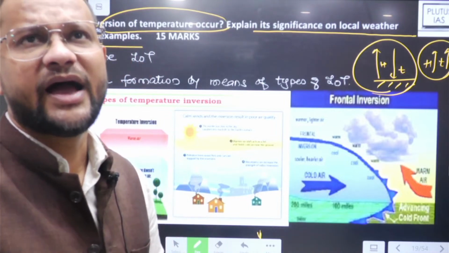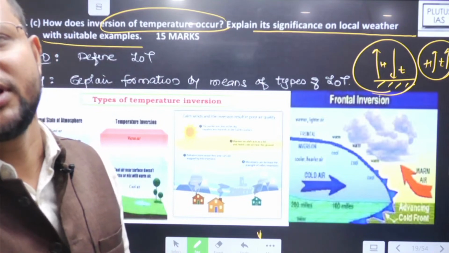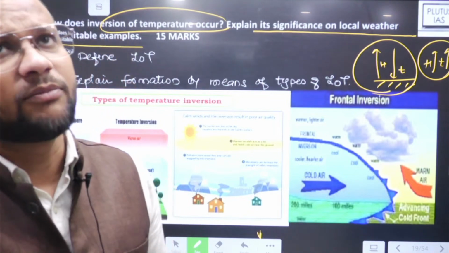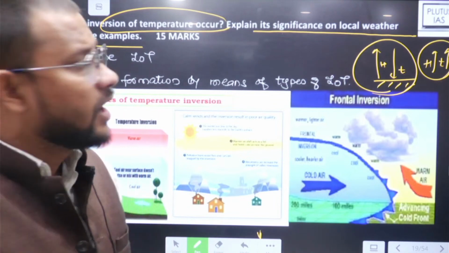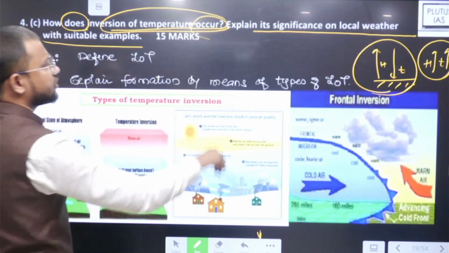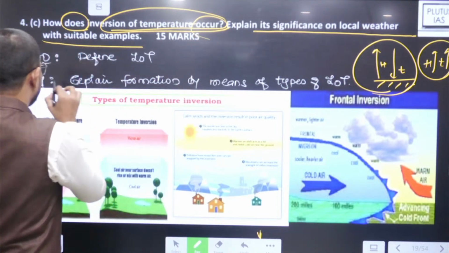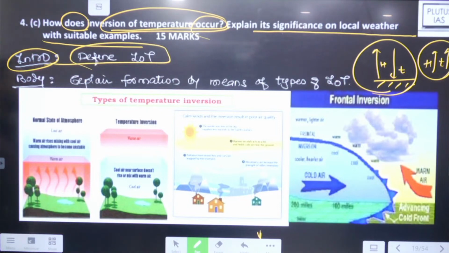So when height and temperature, during some exceptional time of the period, okay, or year or maybe space, are directly proportional, that is known as inversion of temperature. Question पूछ रहा है how does inversion of temperature occur? अब now it's best, right? Introduction में तो आपने definition कर दी inversion of temperature.